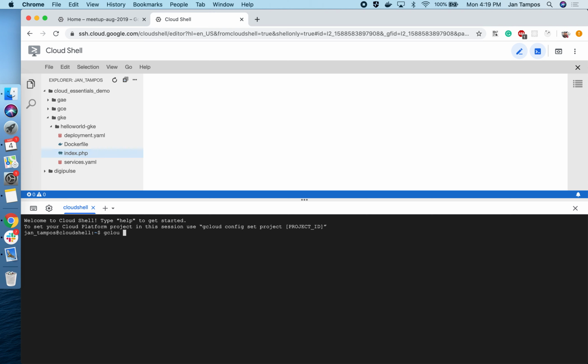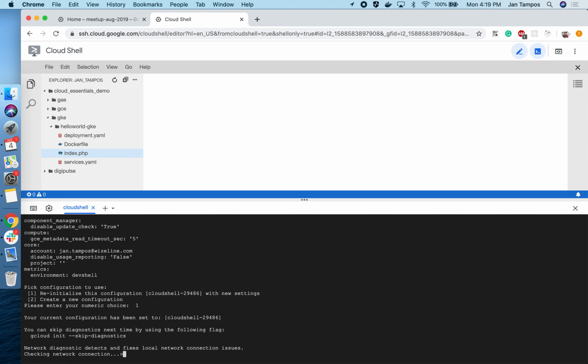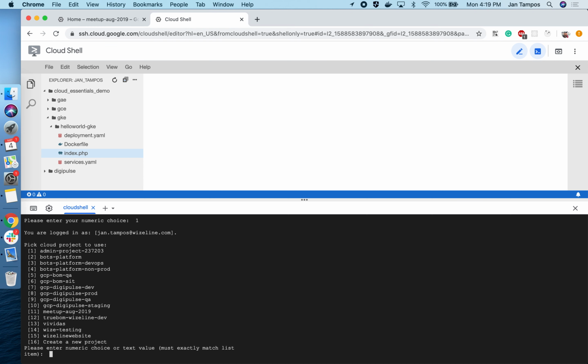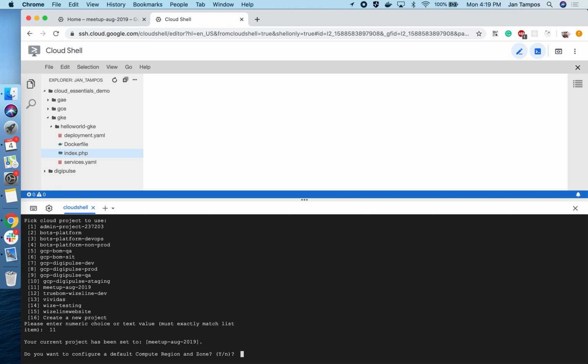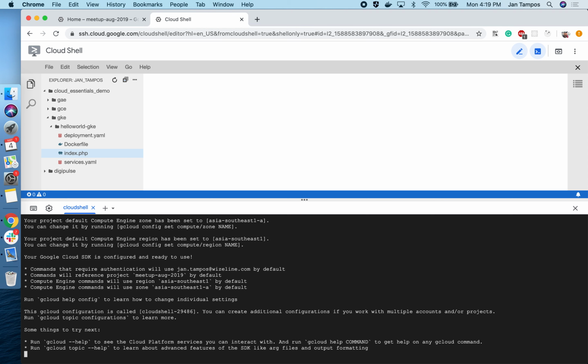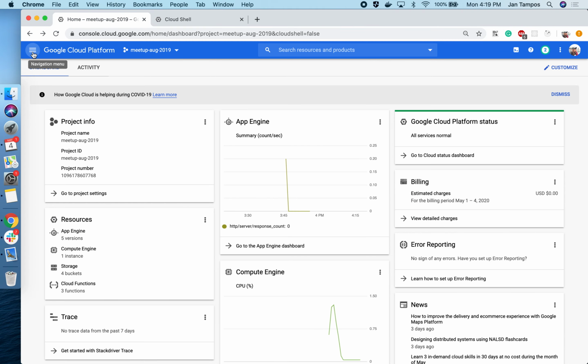I'm going to make this pretty straightforward, and the first thing we need to do is initialize our project. To initialize our application, we run gcloud init, we set our email, we set the project name, and we set the default region. Since I'm near Singapore, I will always choose Asia Southeast. So now we are able to initialize our project properly.